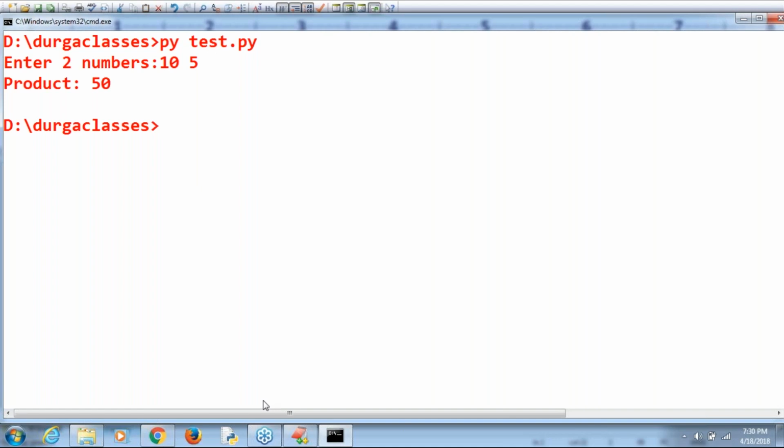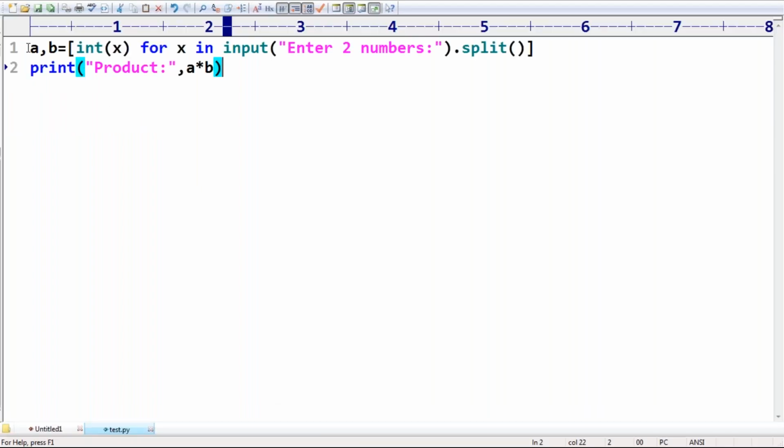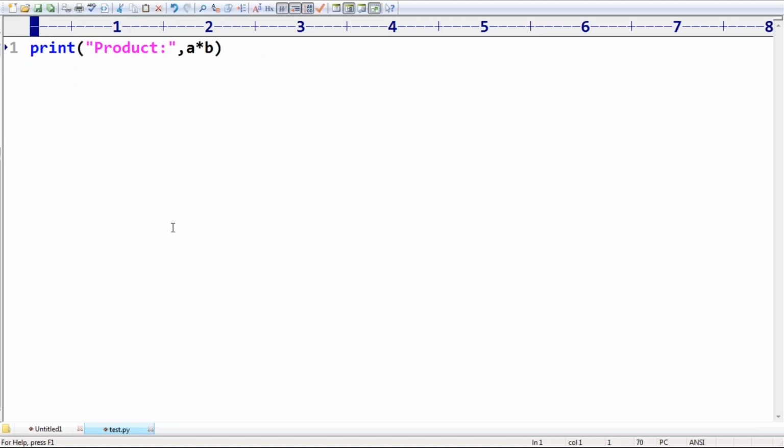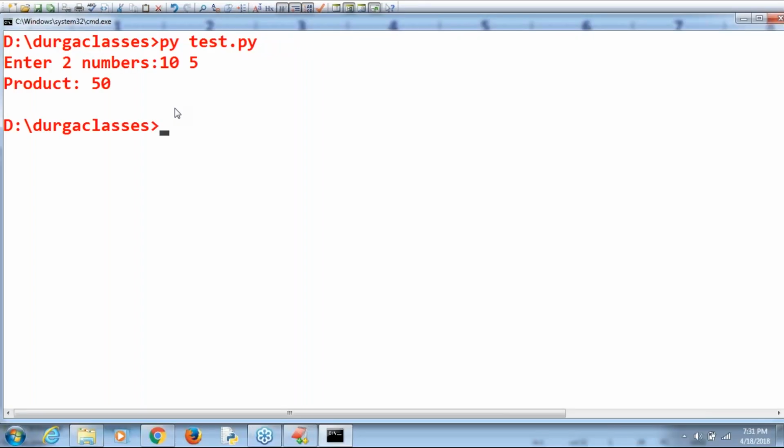Now take very special care. Internally, what is happening? I want to explain and print that. Observe. Here I'm taking input of enter two numbers, like this. So I'm taking only enter two numbers: 10, 20.